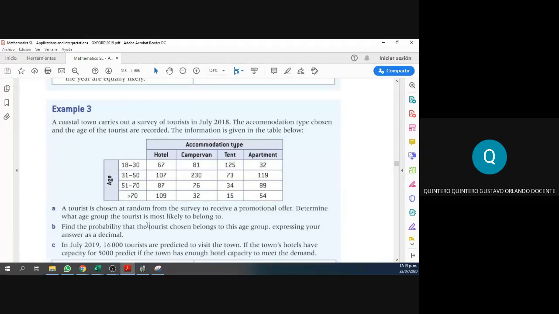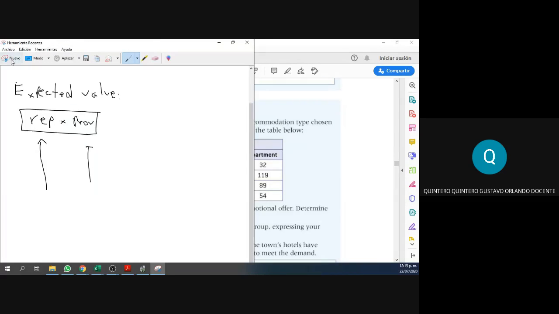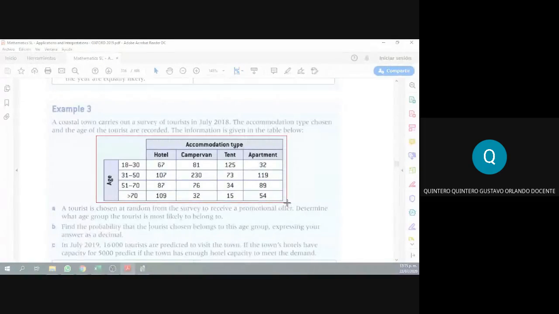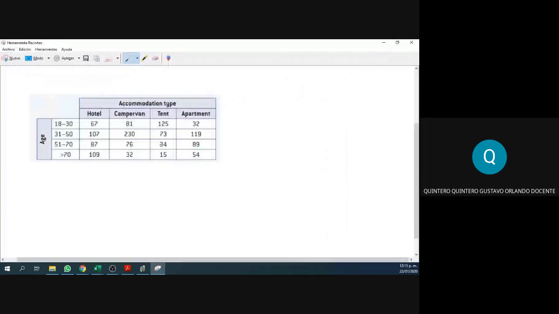Most likely. How do you do that, teacher? Pretty simple, guys. Let's expand our table. Here, that's the table, right? To expand the table, we're just gonna count all these numbers in here. Let's do the totals.